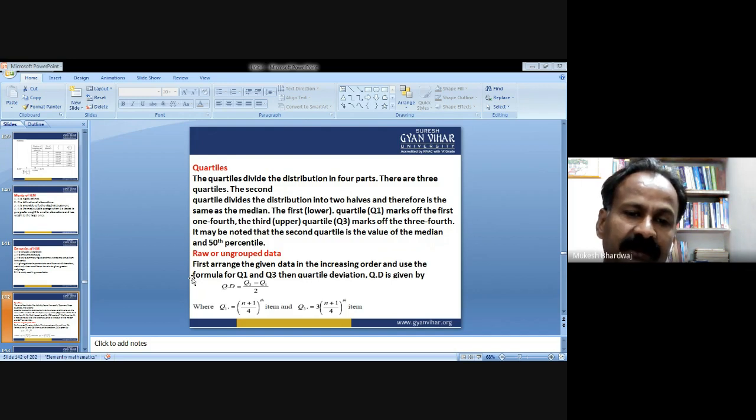That's the first quartile, the lower quartile, and the third quartile, the upper quartile. And for calculating Q1, we use the formula (n plus 1) divided by 4th item. So here n stands for the number of observations.